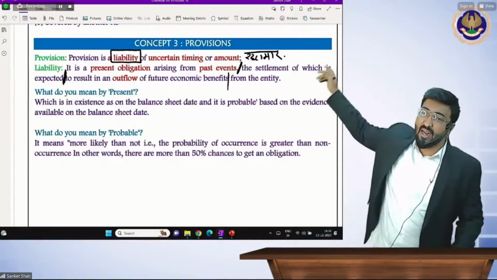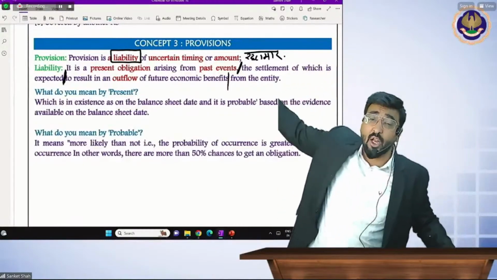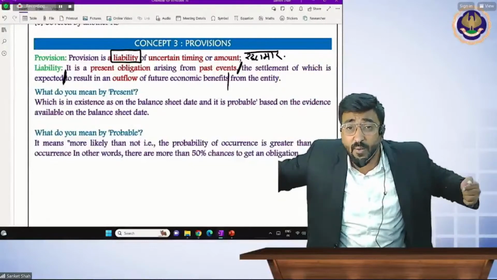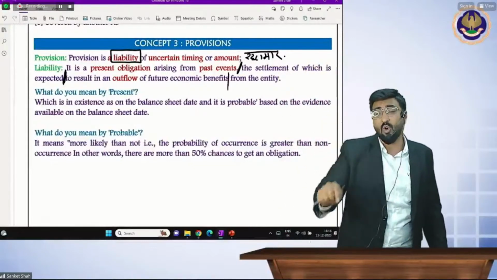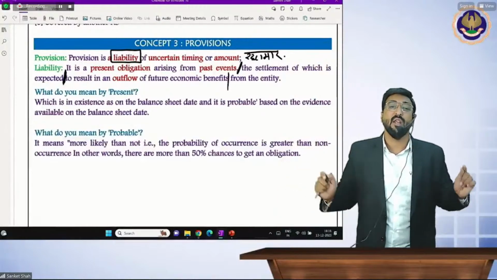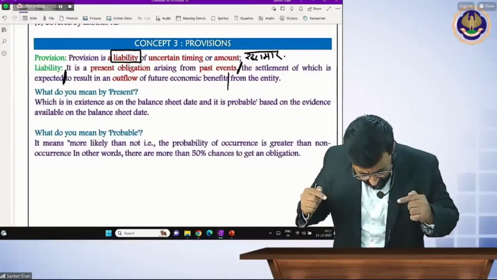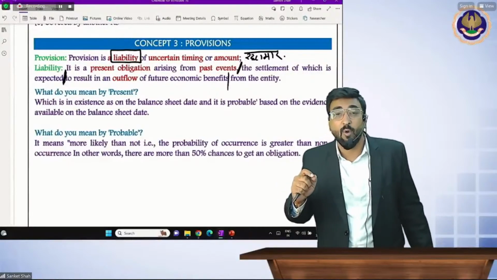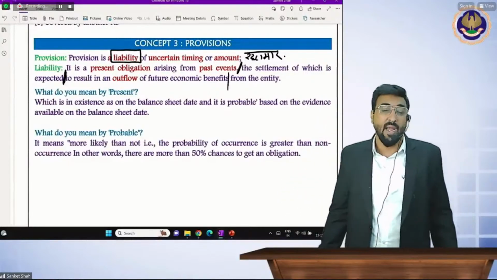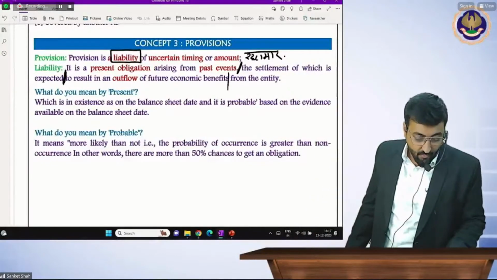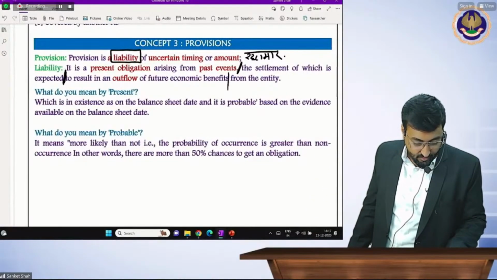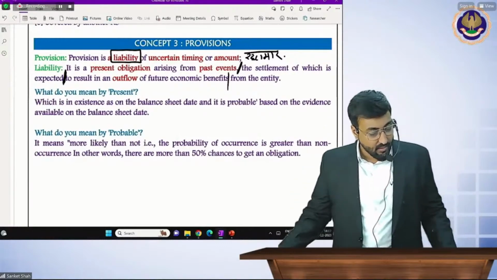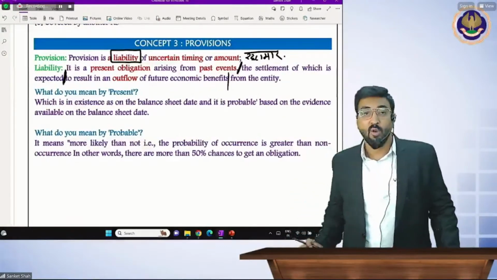Present obligation arising from the past event, the settlement of which is expected to result in the outflow of the future economic benefit from the entity is called the definition of liability. Okay. Definition over, sir. Okay, easy.